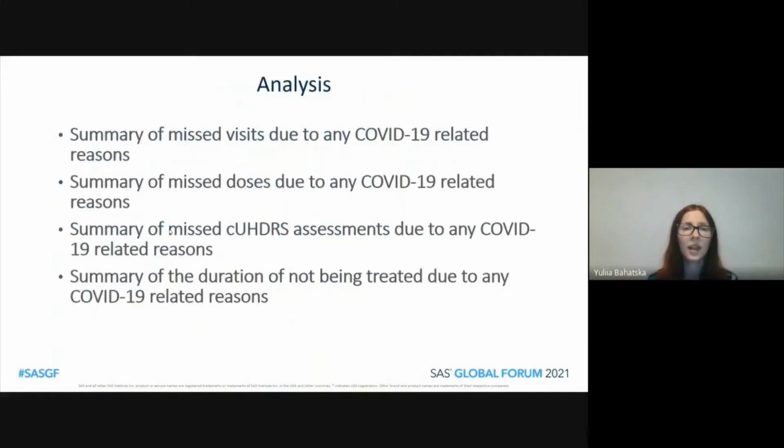The analyses that have been requested focused on missed visits due to COVID-19 related reasons, missed doses due to COVID-19 related reasons, missed cUHDRS and its components, and the summary of the duration of not being treated due to any COVID-19 reasons. Also, the remote visits have been in focus.